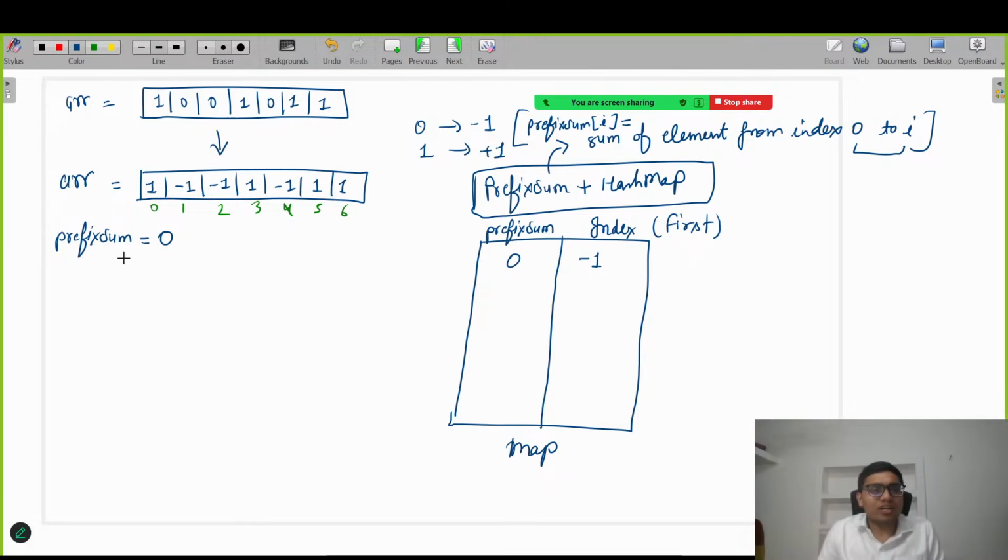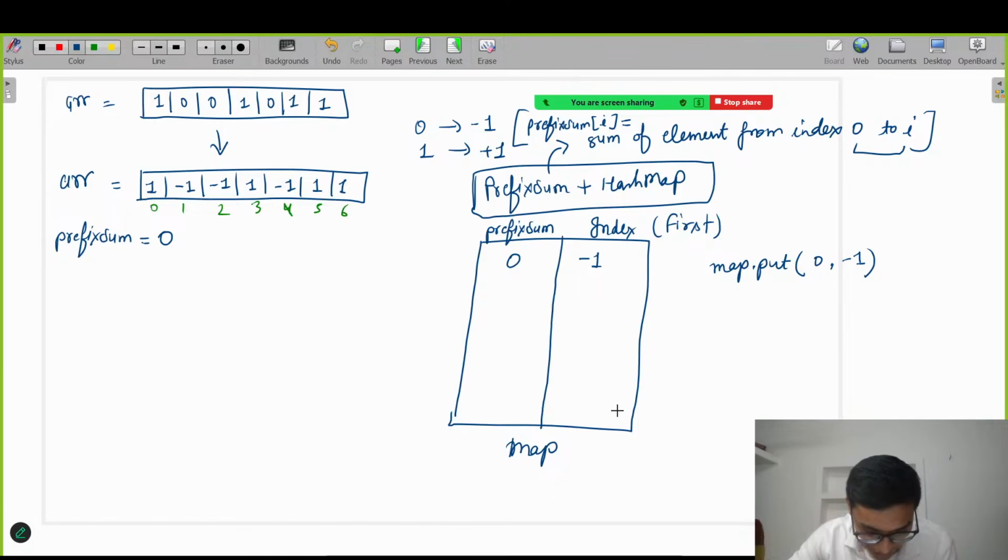Right now I'm assuming prefix sum is 0, initialized with 0, and inside the map I have put 0, -1 like this. Map dot put in Java, like this, 0, comma, -1. We have initialized the map as well. Till here it's fine, everyone.